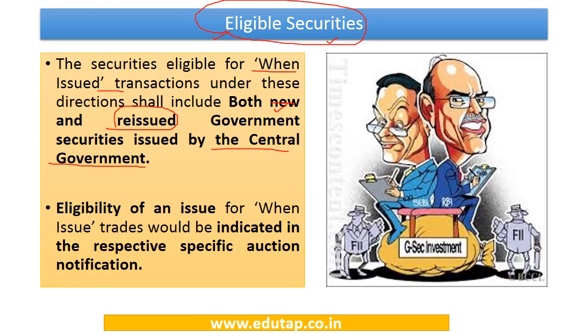Now the eligibility of an issue for when issued trades would also be indicated in the respective specific auction notification. So when the government issues these securities, it issues an auction notification in this regard, and in the notification itself it will be mentioned whether these securities are eligible for when issued transactions or not.